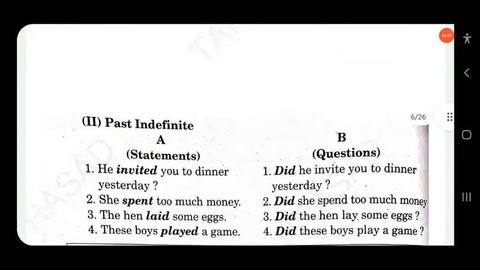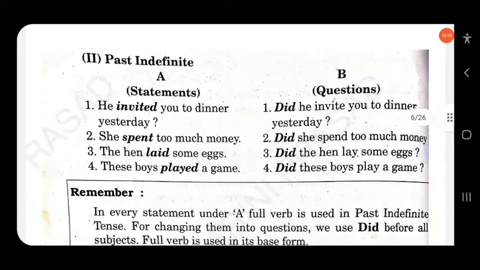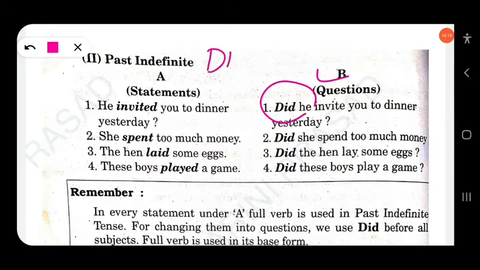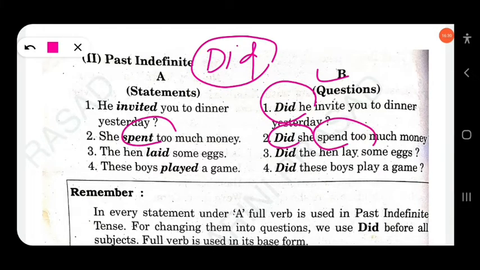Then next, past indefinite, as you know, simple past. He invited you to dinner yesterday. Did he invite? So we use did for the simple past to form yes-no questions. She spent. Did she spend? Not spent. Did she spend? The hen laid some eggs. Did the hen lay? Not laid, lay. These boys played a game. Did these boys play a game? Clear?